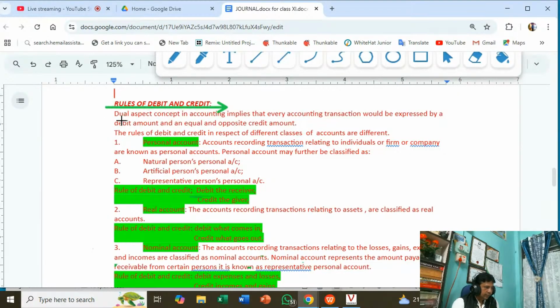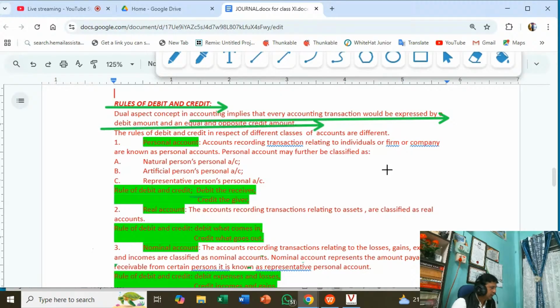So this is the dual aspect concept in accounting. It implies that every accounting transaction should be expressed by a debit amount and an equal and opposite credit amount. That is, every transaction must be recorded in two aspects, debit and credit.